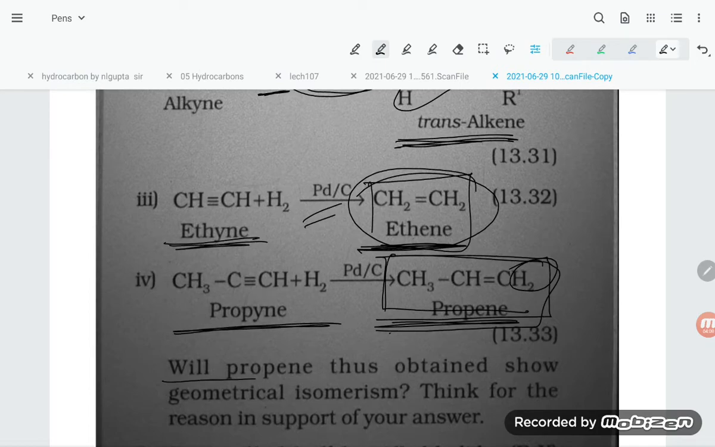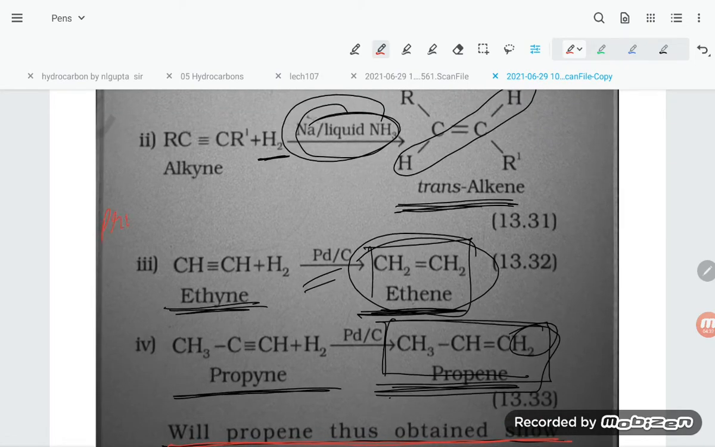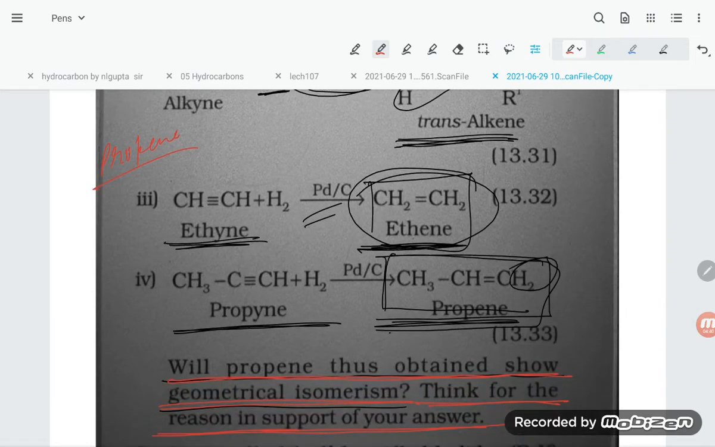Now see the question: will propene thus obtained show geometrical isomerism? Think and give the reason in support of your answer. Let us discuss the answer. Propene is not showing geometrical isomerism. So propene will not show it, students.